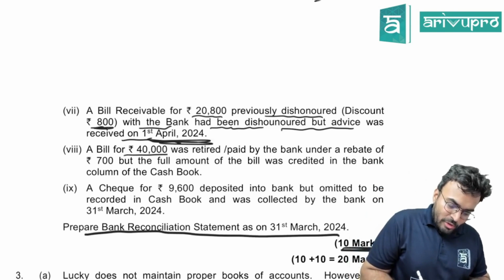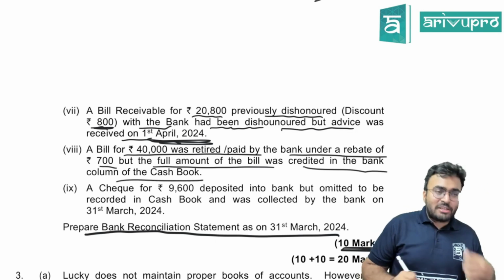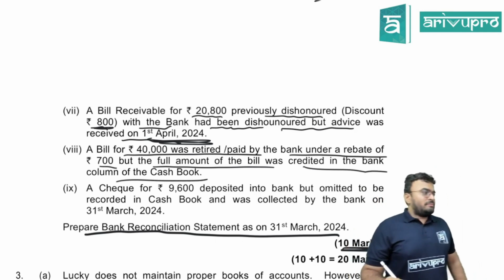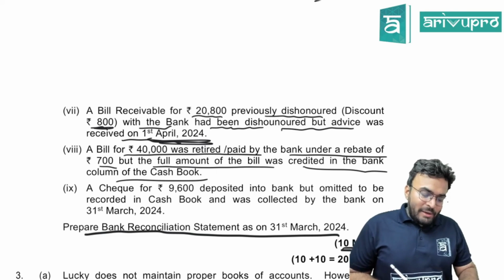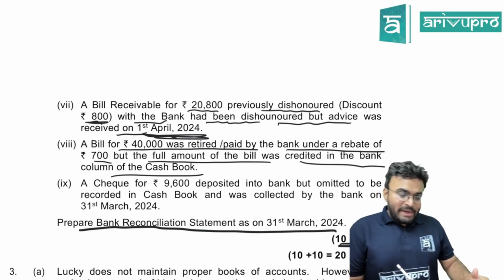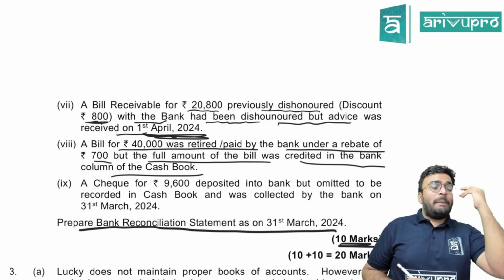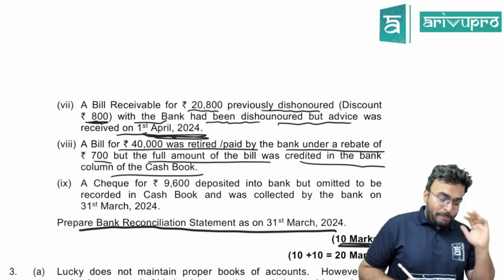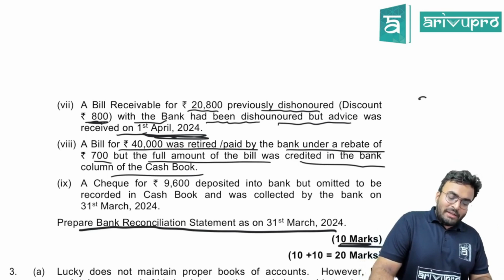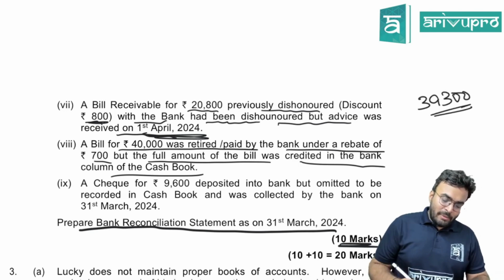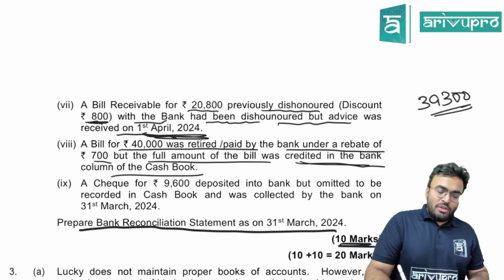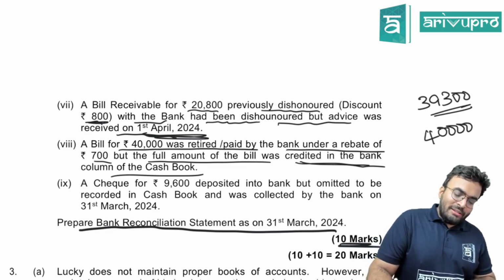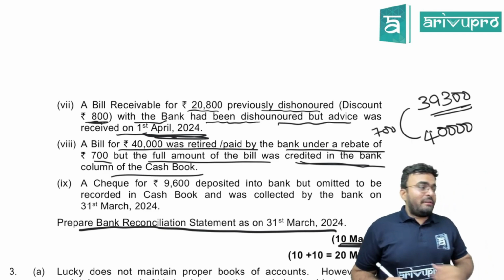A bill for 40,000 was retired, paid by the bank under a rebate of 700, but the full amount of the bill was credited in the bank column of the cash book. Bill retired, paid by the bank under a rebate. That means you have made the payment. You have not received the money, you have made the payment. How much is paid? 39,300 because 700 is rebate. But the full amount was credited in the bank column, so you have put 40,000. This will cause a difference of 700.